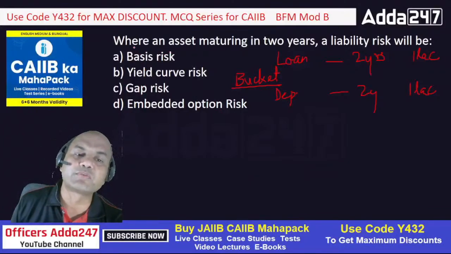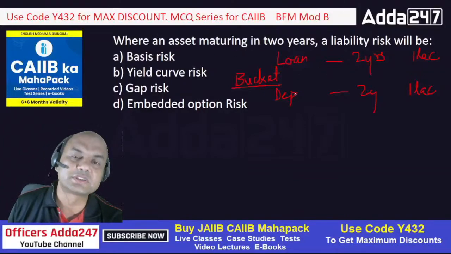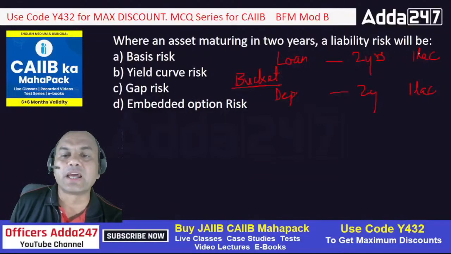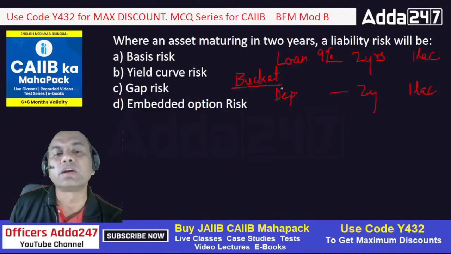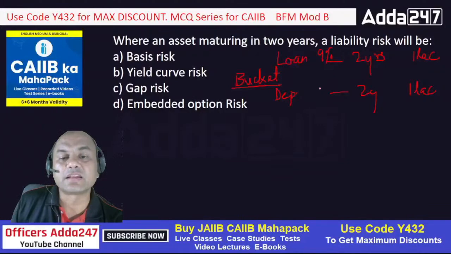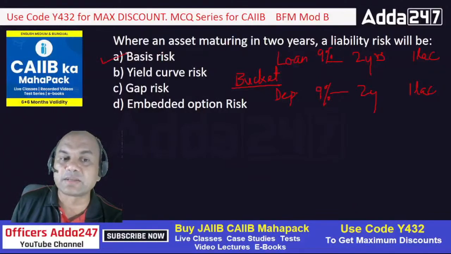See here, firstly let's understand a few risks. Basis risk means there is a change in movement in the rate of interest of loans and deposits. Change in movement means if I am having a loan of 1 lakh for 2 years at, let's say, 9%, it may happen that the deposit market is so fierce that I'll have to give a deposit at, let's say, 9 to 10%. If it goes fierce, then where is my NIM, net interest margin? There's no NIM of mine, right? So here I'll face a problem. So the liability risk will be a type of basis risk also. This can be the answer.